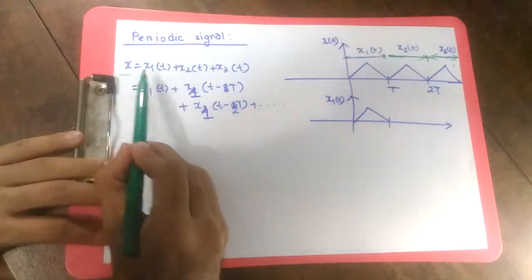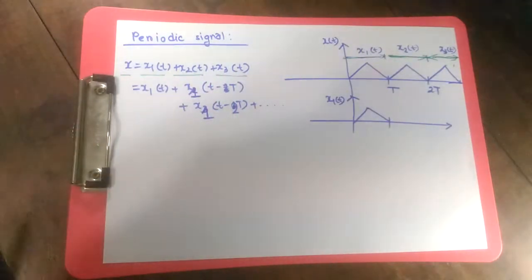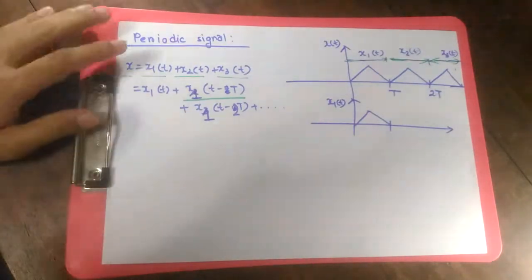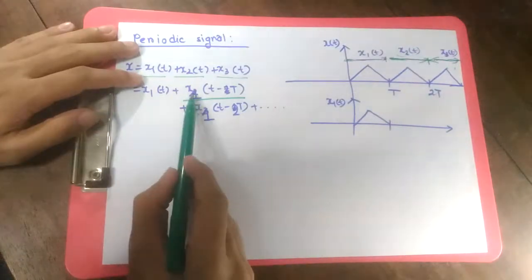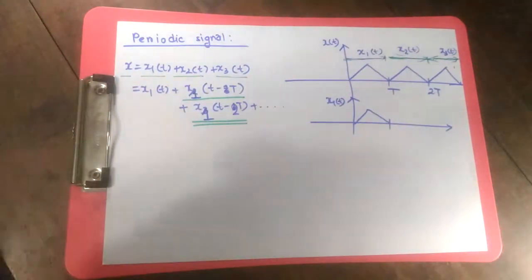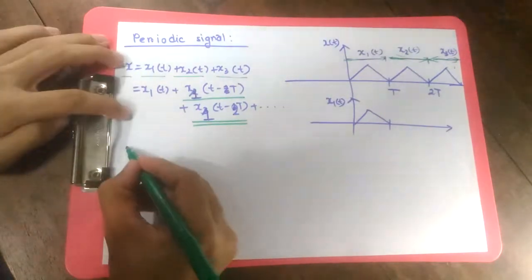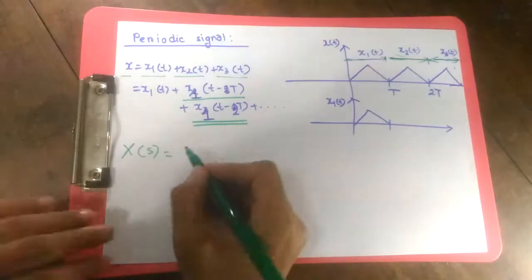then this total signal is going to be first period plus second period plus third period. Alright, what is the second period? Second period is a shifted version of our first period signal, right? Second period signal is going to be our first period signal shifted by T. Third period signal is going to be our first period signal shifted by 2T. Alright, and it's going to go on like this. So what's the ultimate Laplace transform of this signal? It's going to be